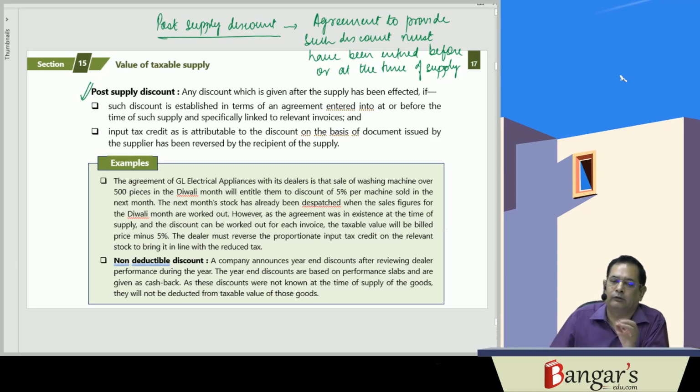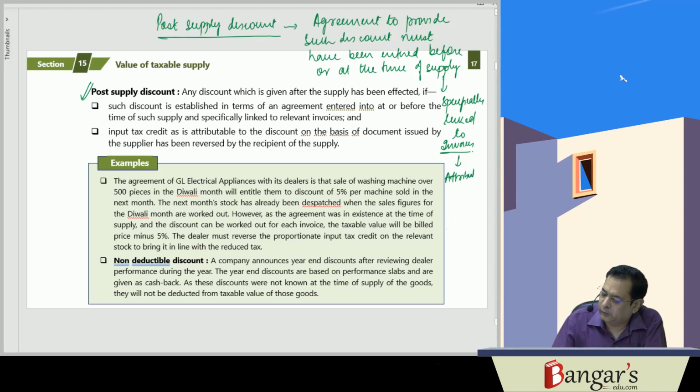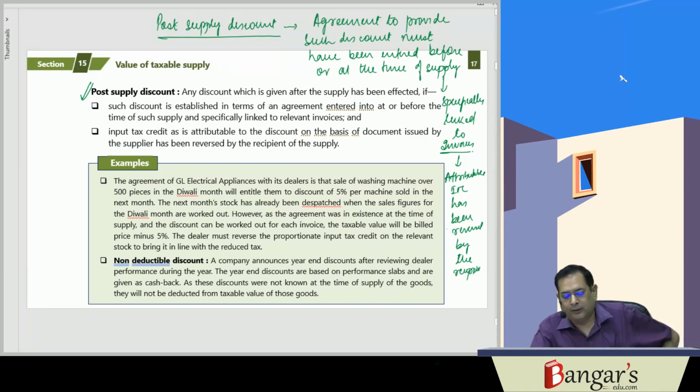It must be specifically linked to invoices, and the attributable input tax credit must have been reversed by the recipient. So that discount will be deductible.